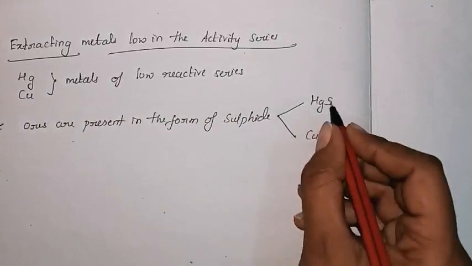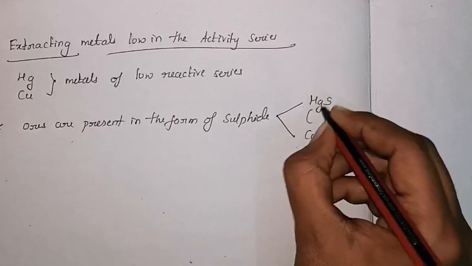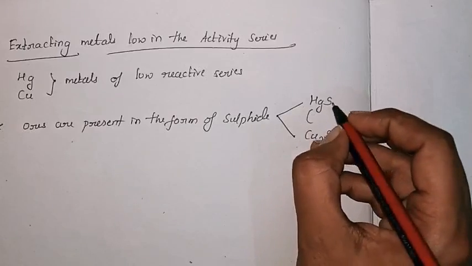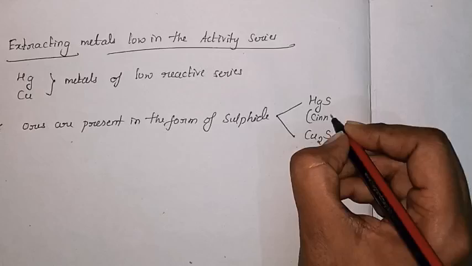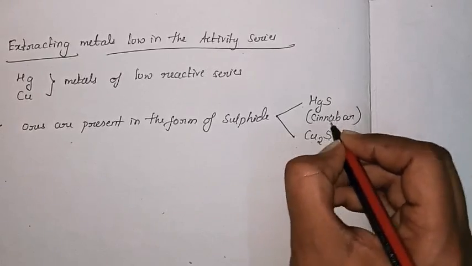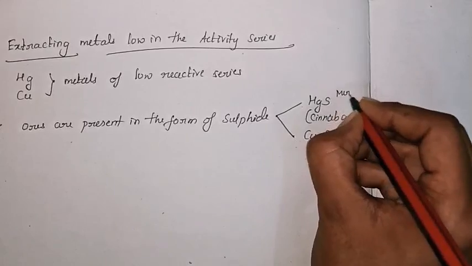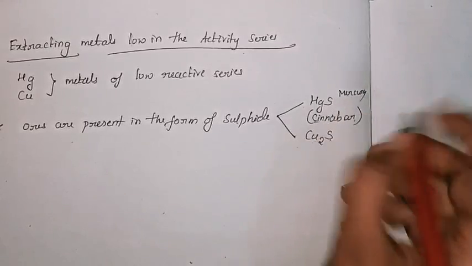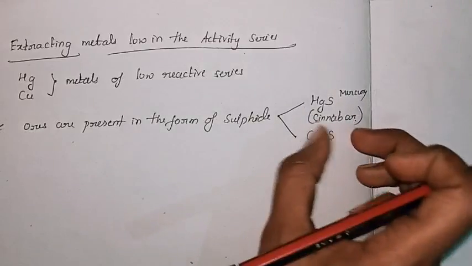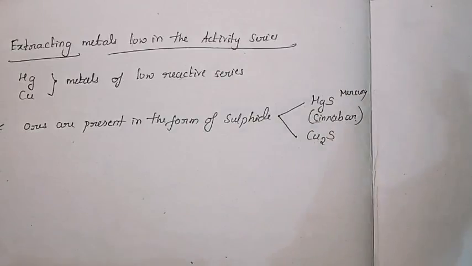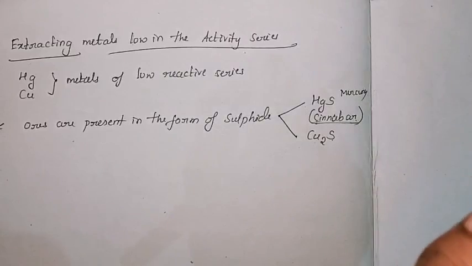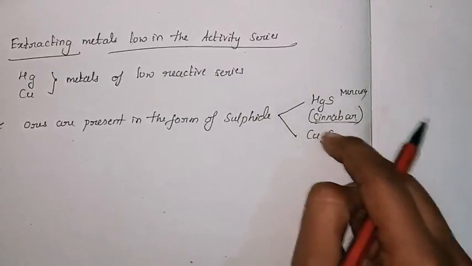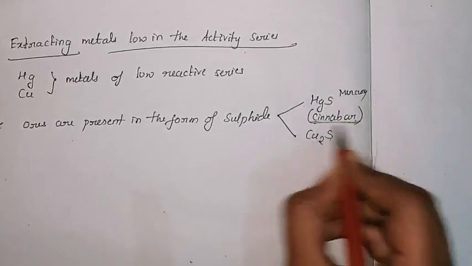And remember the names: mercury sulfide and copper sulfide. The common name for mercury sulfide is cinnabar. This is the common name for mercury sulfide, so you have to remember this name also. The ore of mercury is cinnabar. It can even come in a multiple choice question, so you have to remember the ore name. The name of the ore where the metal present is mercury is cinnabar. That's why I have given the name.